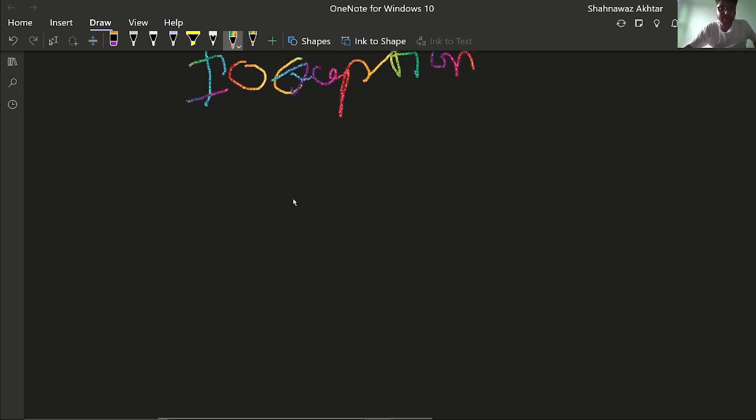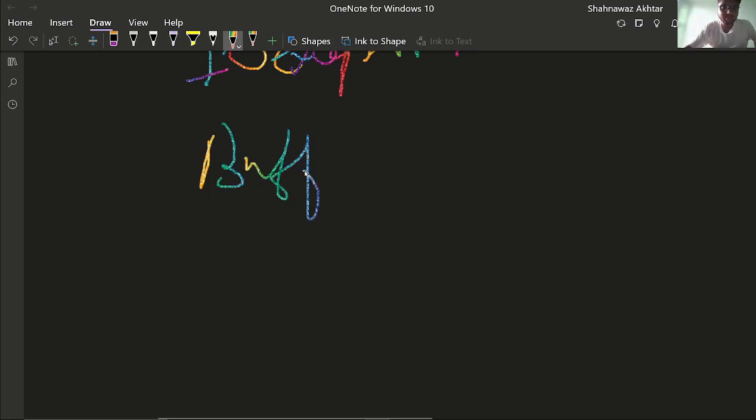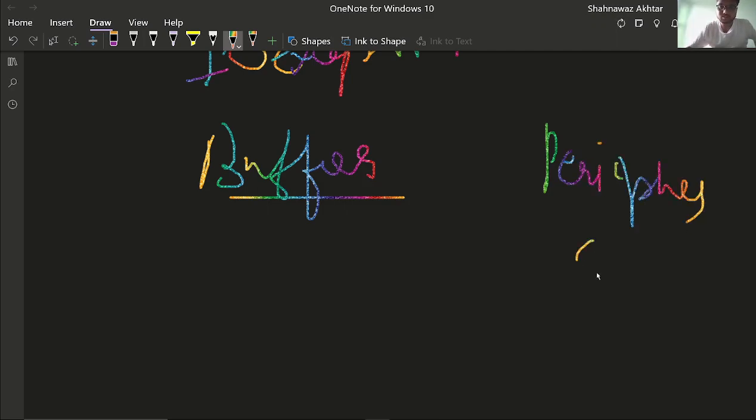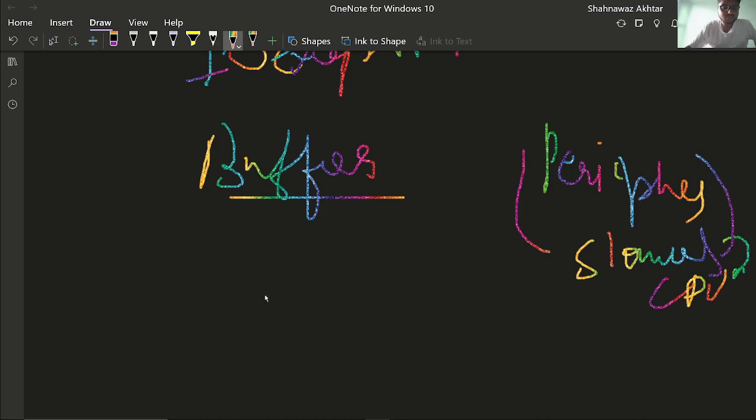Now, what is the concept of a buffer? See, the peripheral devices, the input output devices of a computer system, are slower compared to the CPU. So what does the computer do to synchronize their speeds?